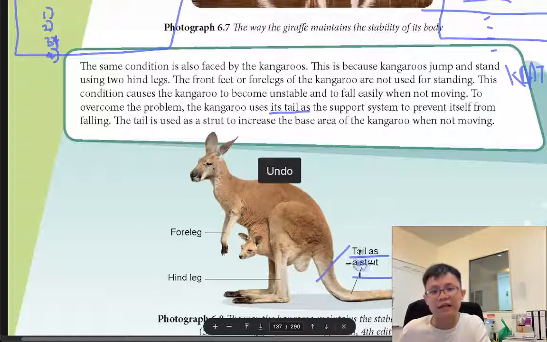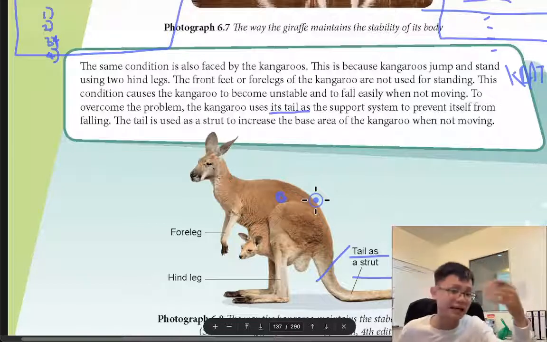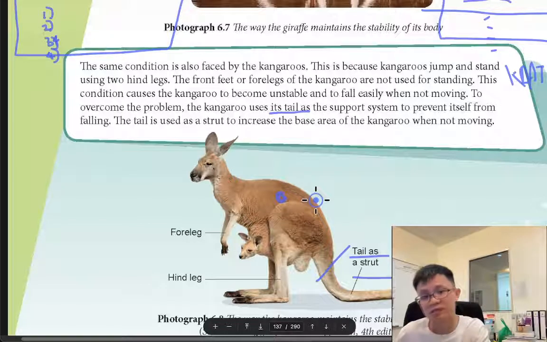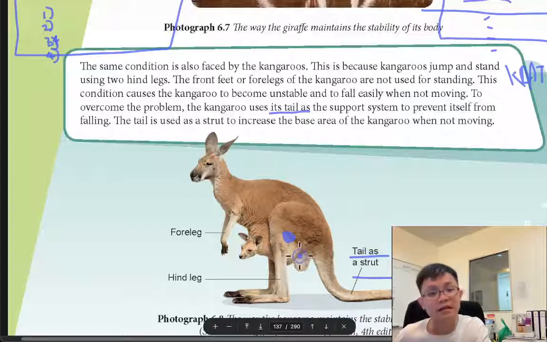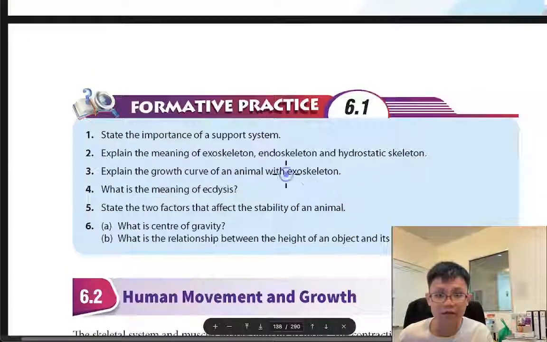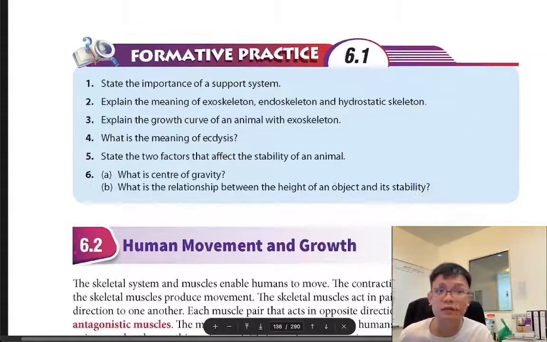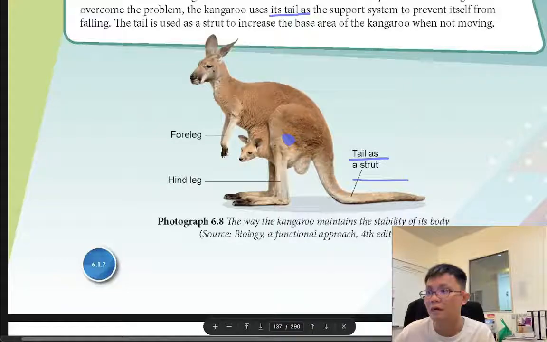If I cut the tail, probably the center of gravity is here, so if the center of gravity is higher, the thing is not so stable. But if I give back the tail, I stick the tail back in, the center of gravity will be lower and the thing is more stable. Okay, so this is the thing, more stable.